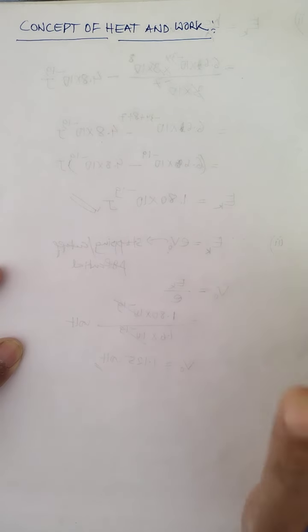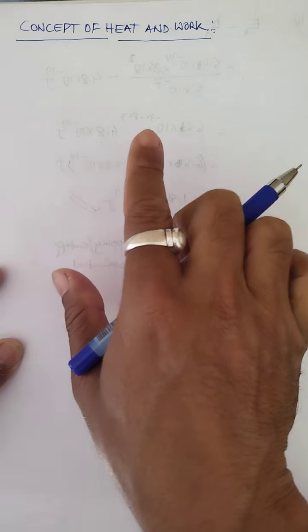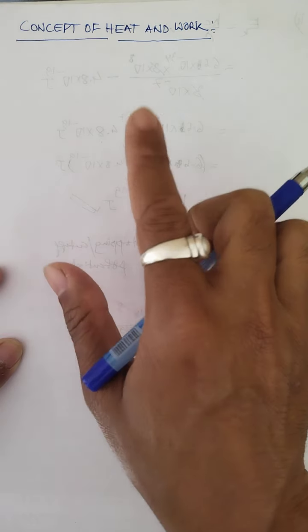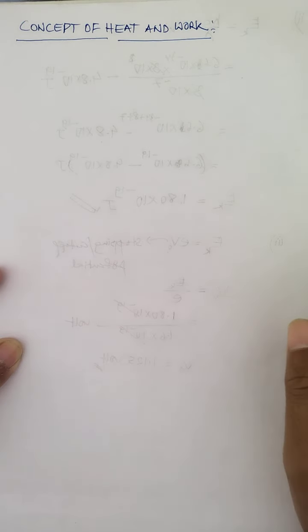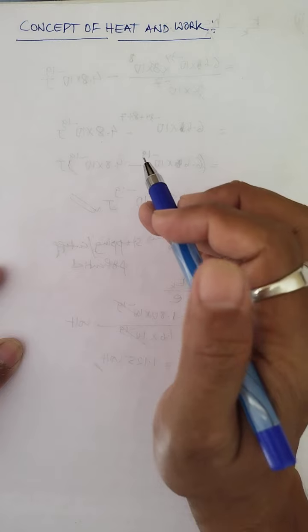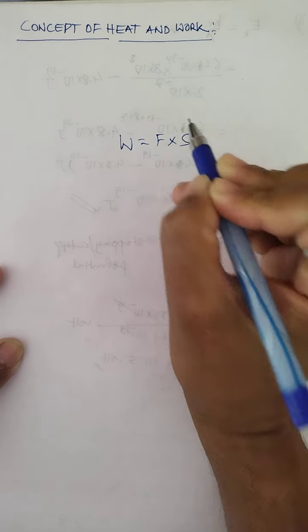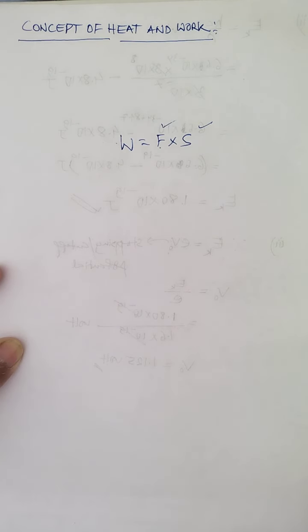Force. Suppose there is a body or system on which we apply a force, and due to that force the body moves, or there is a displacement of the body or system in the direction of force, then we say that the work is said to be what? Done. And you know, work is measured as the product of force and displacement. The product of force and displacement measures the what? Work.